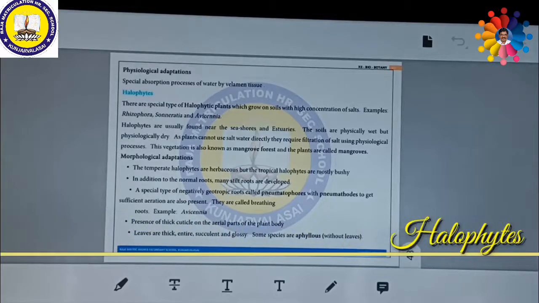Going to say about halophytes. What do you mean by halophytes? Phyte means plants, halo means saline. Saline means salt. So plants which are living on salty water or salty soil are called halophytes.